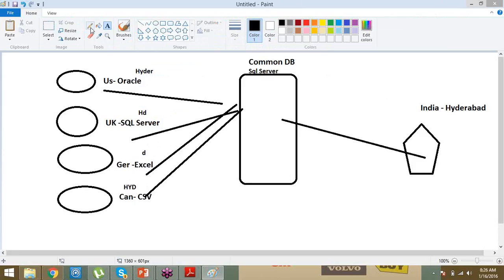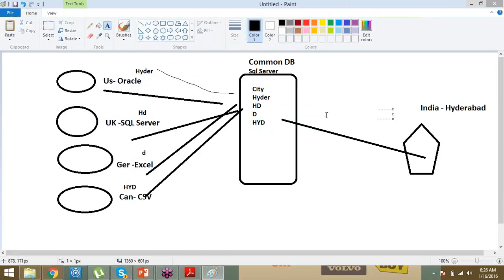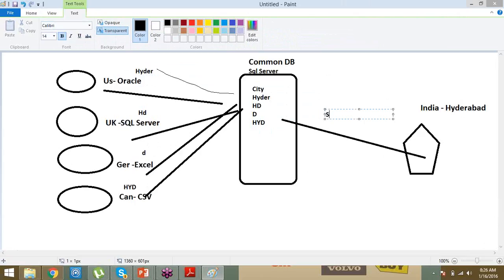Now if you load this type of data into the common database, what is going to happen? The same city field will store the values HYDER, HD, H and HYD. So inconsistent data is stored in the common database. Now suppose my end user writes a query to simply fetch the sales for the head office Hyderabad. Do you see Hyderabad anywhere here? No. That means the query will not return those rows. Or maybe somewhere someone is passing the correct name, Hyderabad.